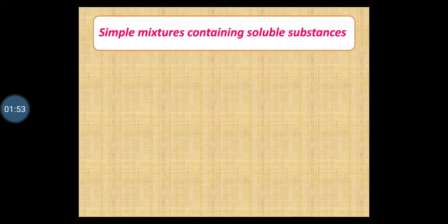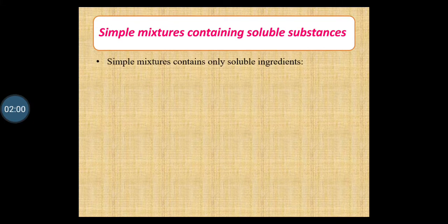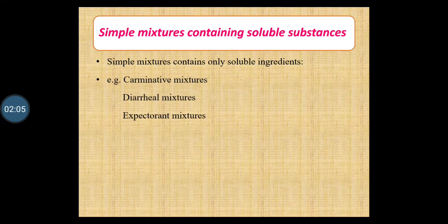Now, firstly, let us see simple mixtures containing soluble substances. Simple mixtures contain only soluble ingredients, so they are called simple mixtures containing soluble substances. Means all the ingredients are solubilized easily. Examples of such mixtures are carminative mixtures, diarrheal mixtures, and expectorant mixtures.